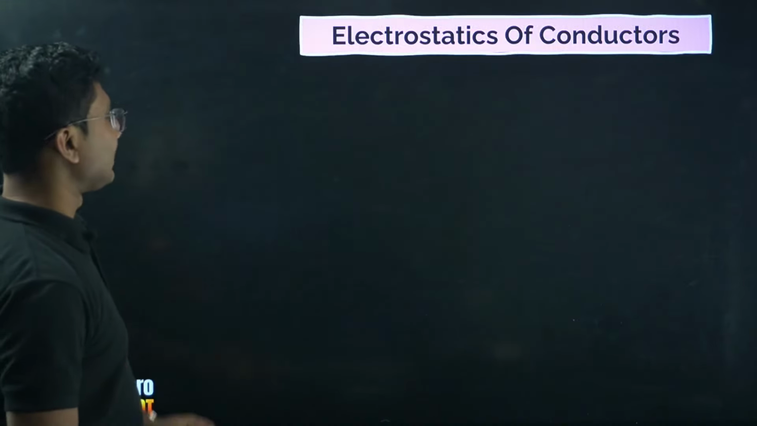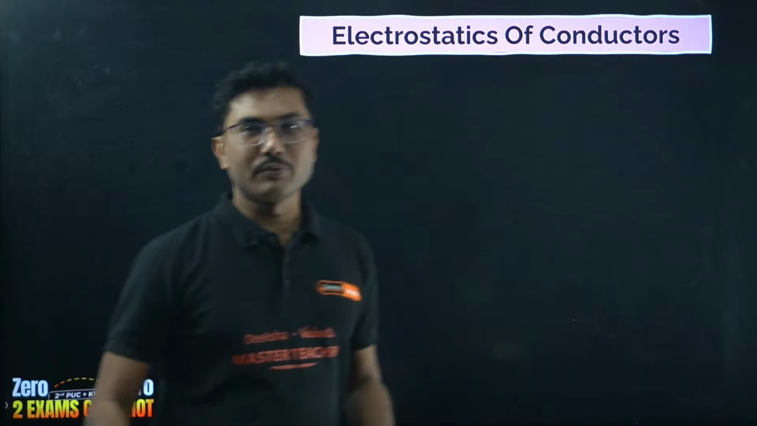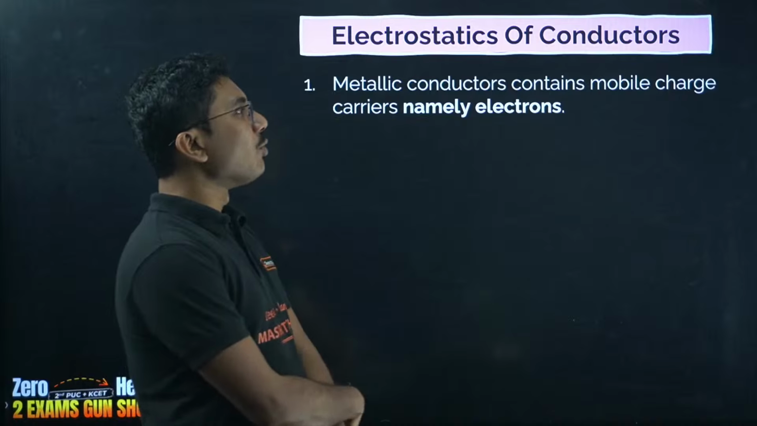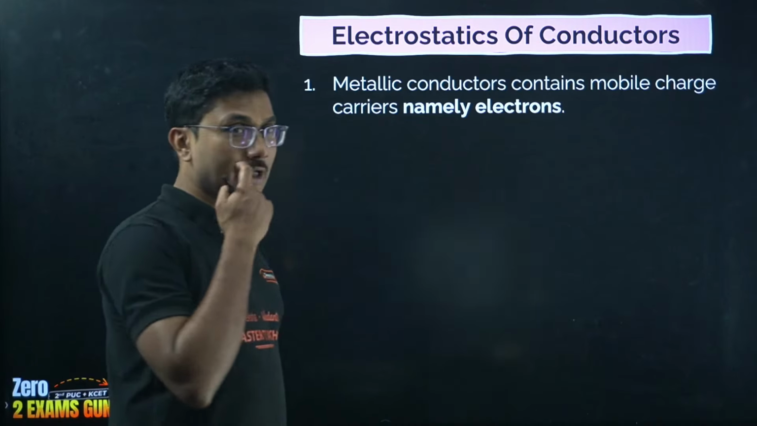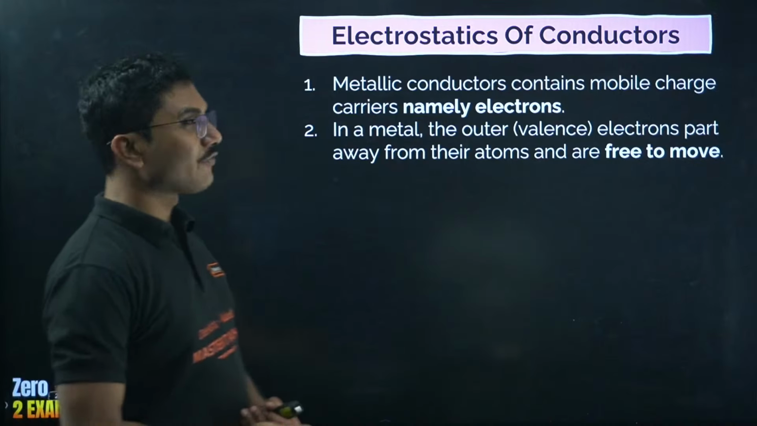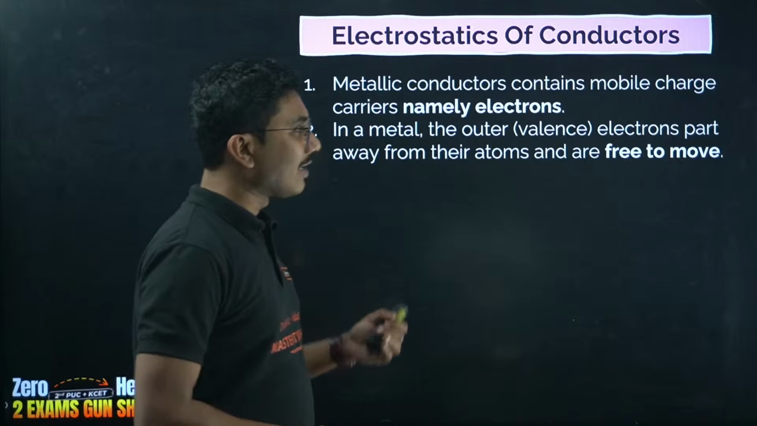Now, next, electrostatics of conductors. Few points that you have to remember. Metallic conductors contain mobile charge carriers, namely electrons. In a metal, the outer valence electrons are set apart from their atoms and are free to move.